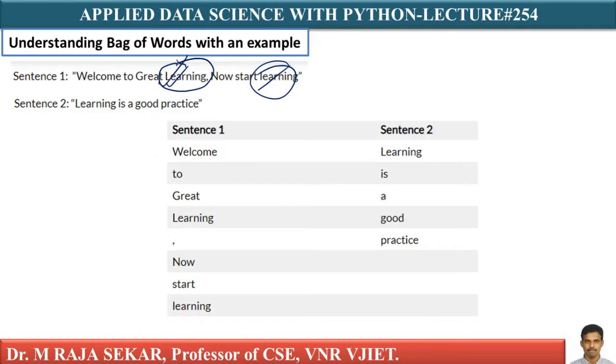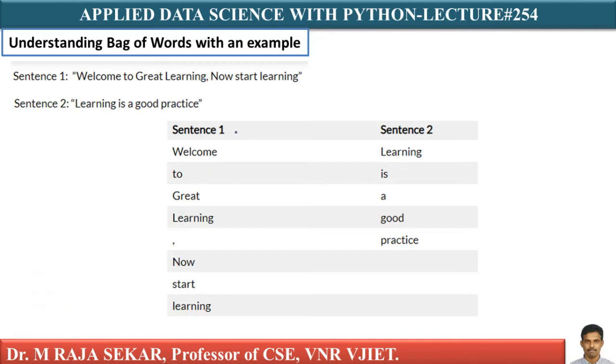Here I have uppercase L, here I have lowercase l. I am not discussing pre-processing now, I will discuss it after a few minutes. Also note that the comma is also taken in the list.